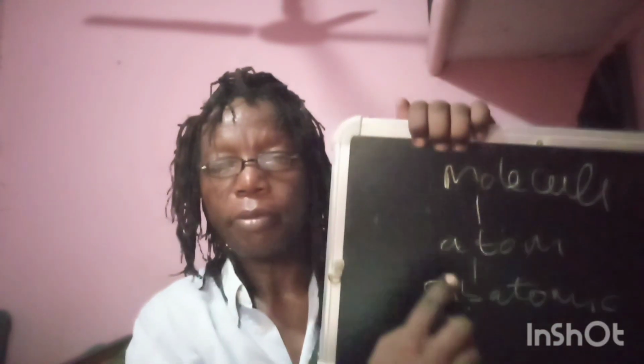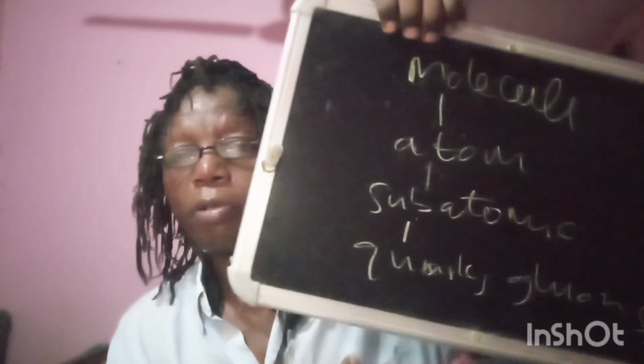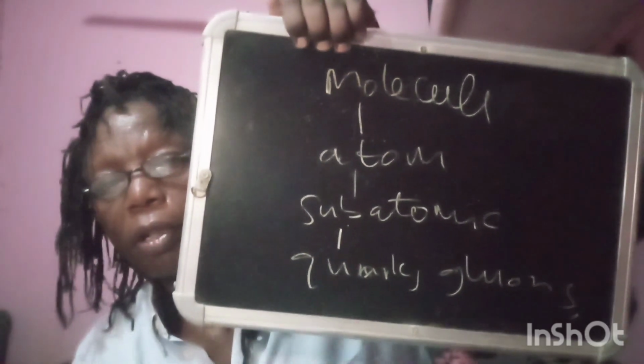Then we go down to protons, subatomic. I'll expand on that later. I want to expand on these terms which I'm giving you, especially here. What is subatomic? Then from here we have the quarks, the gluons, and we have the mesons and so on, as you go down. So that's about these particles.